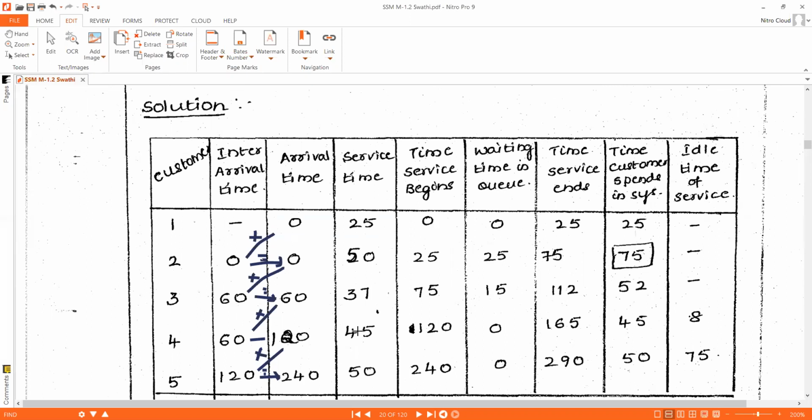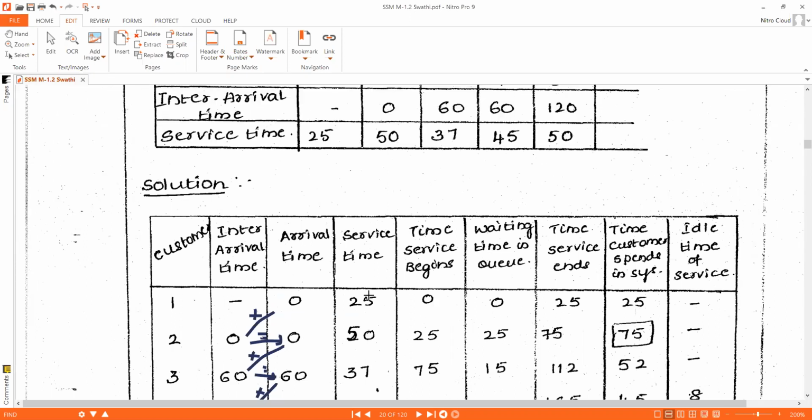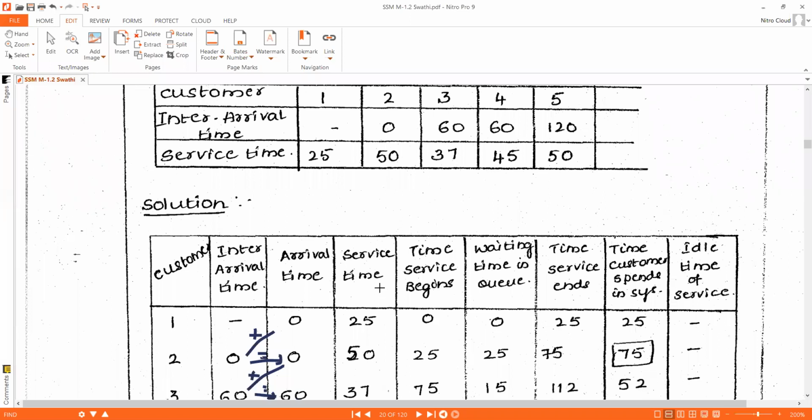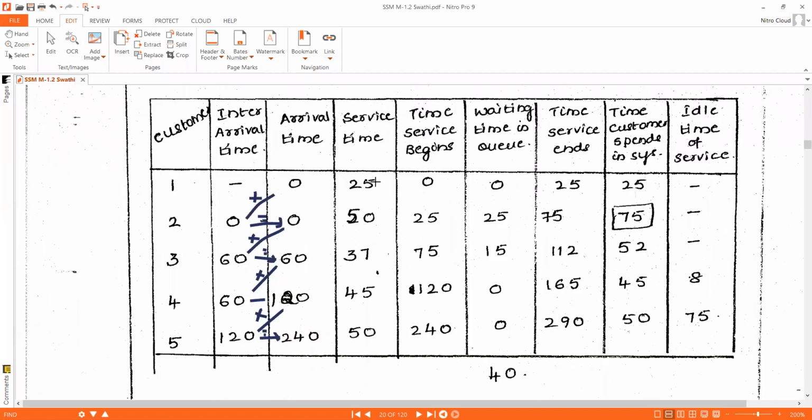Okay, next, service time. Service times are also directly given in the problem. That is 25, 50, 37, 45, 50. Service times also we will copy as is from the problem. Okay, next we need to calculate when service begins, what time the customer's service will begin.